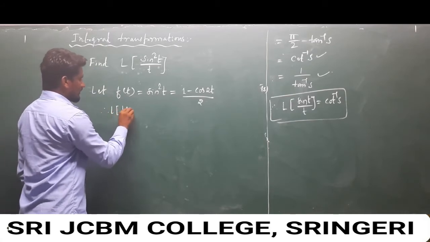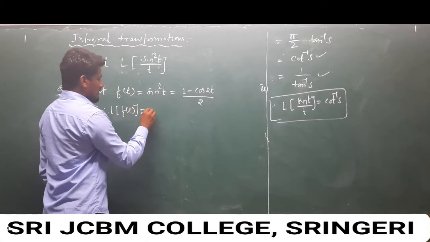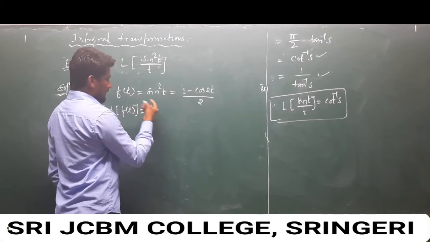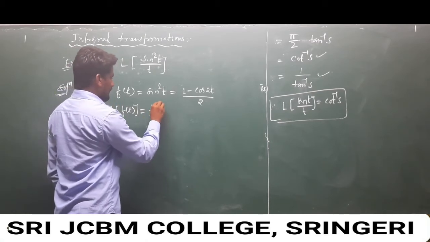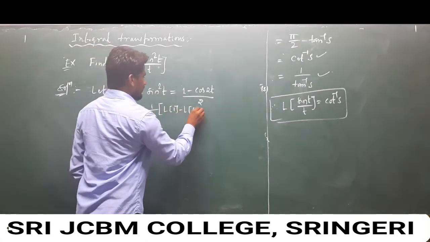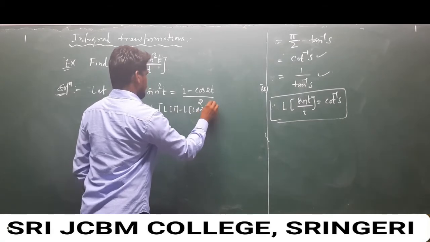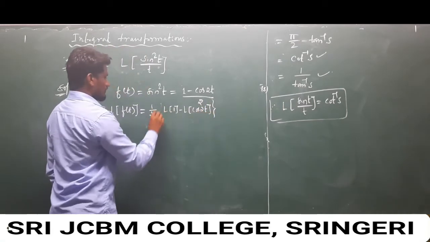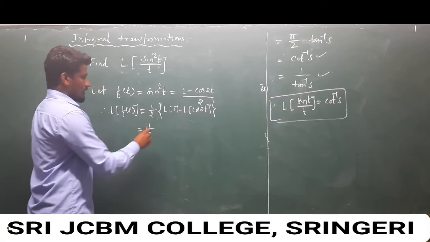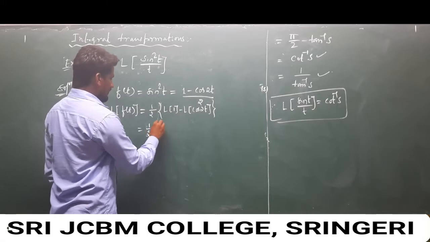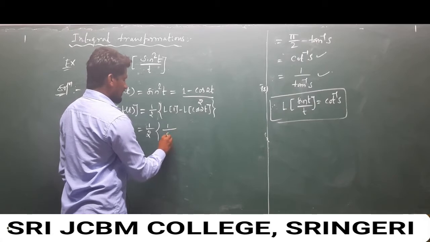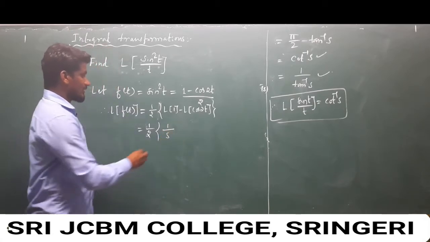Laplace transform of f of t, and I will take 1 by 2 as common, and Laplace transform of 1 minus Laplace transform of cos of 2t. So 1 over 2, and Laplace transform of 1: the Laplace transform of any constant is 1 over s.